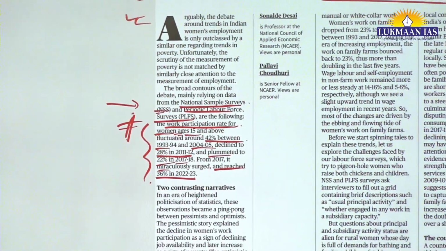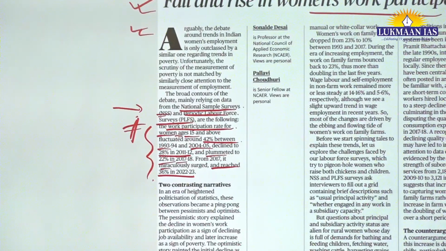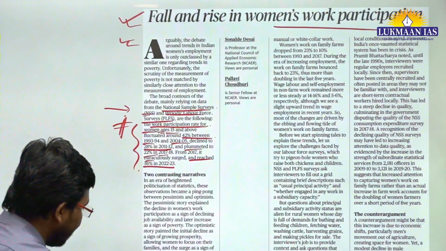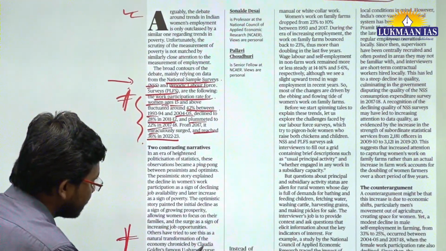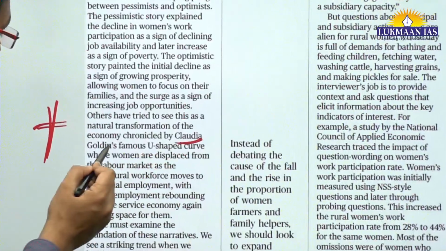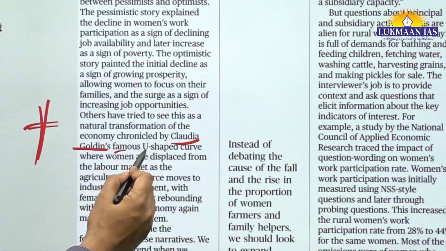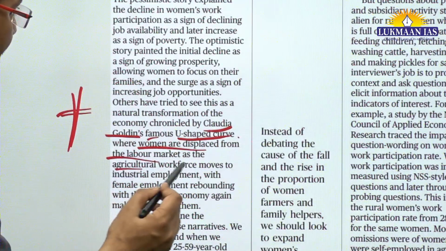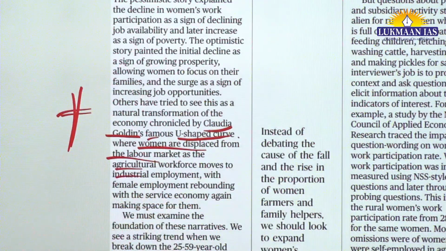And in this article they have discussed a Nobel Prize that was awarded to Claudia Goldin, a woman from the USA. She has recently talked about a U-shaped curve, where women are displaced from the labor market as the agricultural workforce moves to industrial employment.